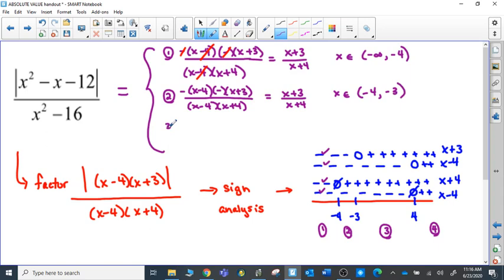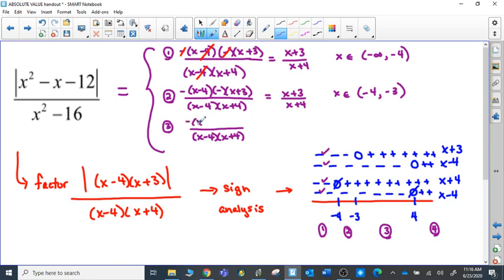Third section, we're talking about between negative 3 and positive 4. So when I take the denominator, again, there are no changes to the denominator between here. Now, when I look straight up between negative 3 and negative 4, the x minus 4 that was part of the numerator was negative.